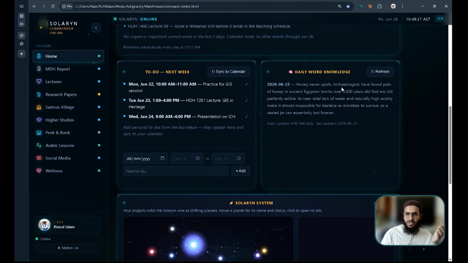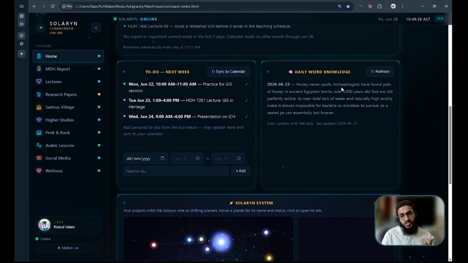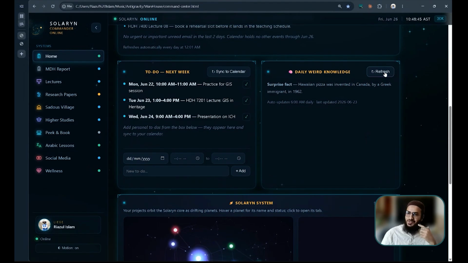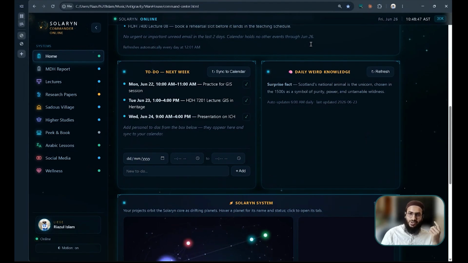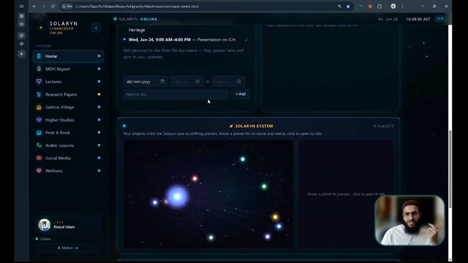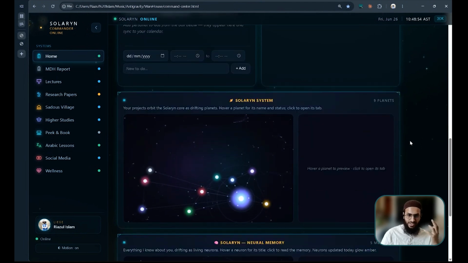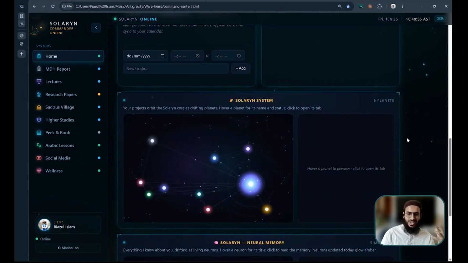And then this is my daily word knowledge. Instead of doing unlimited scroll, I love to see this daily word knowledge. And if I do refresh, it will give me a new knowledge every day. And it will update automatically every day. And this is the solar system, the planets that I am building. Okay, the planets, the projects that I'm working on.